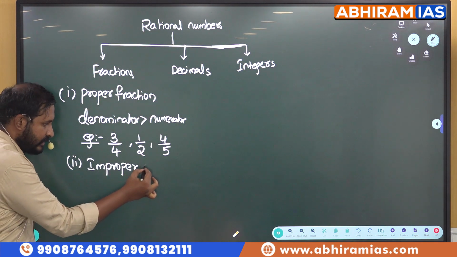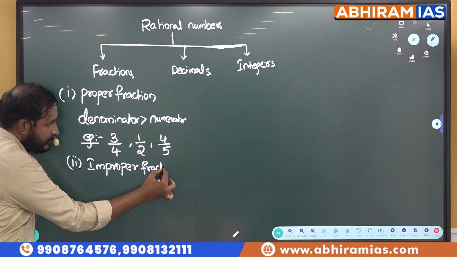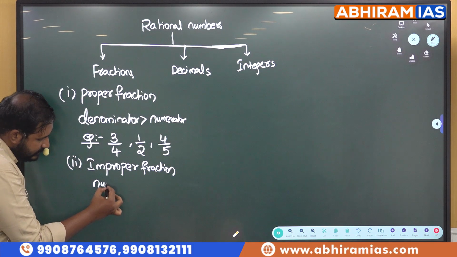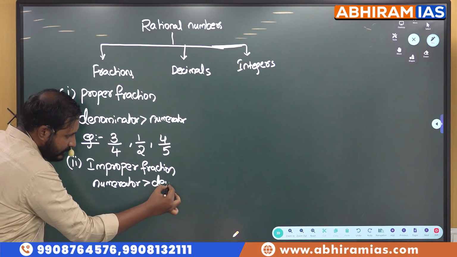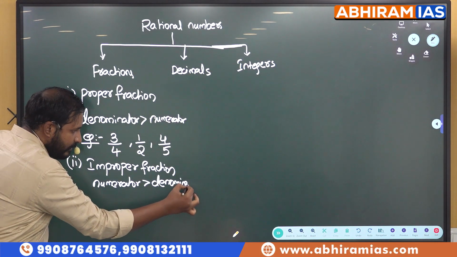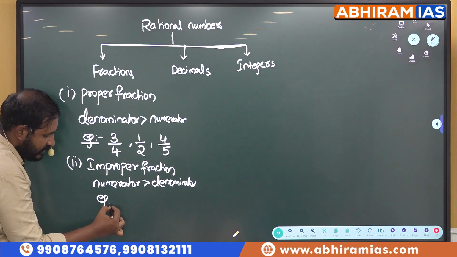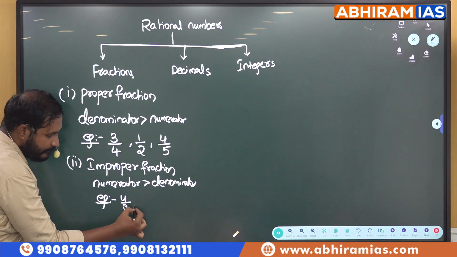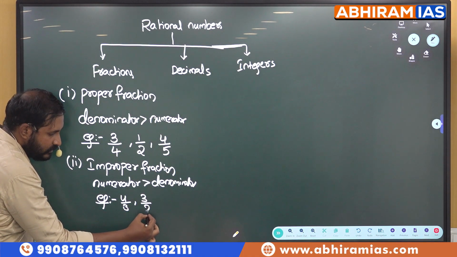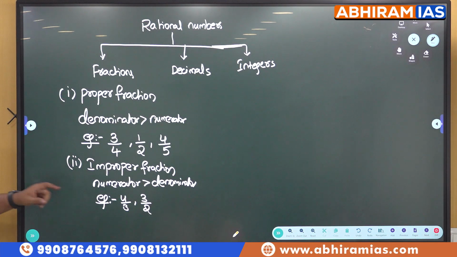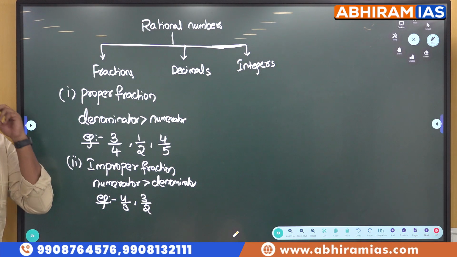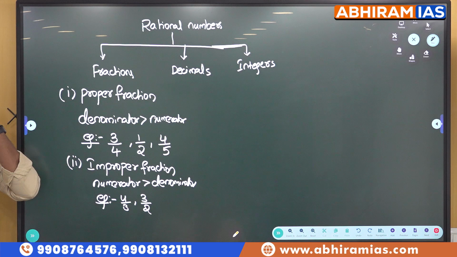Opposite to this. Yes, improper fraction means if numerator is greater than denominator, then this is called an improper fraction. Examples we can take are 4 by 3, 3 by 2. These types of fractions we call improper fractions. That means numerator will be greater than denominator.